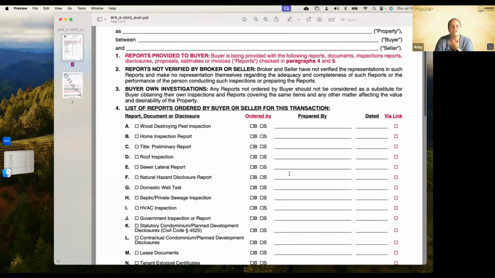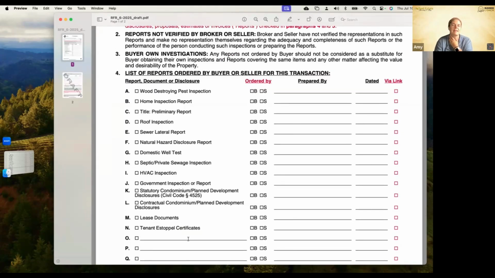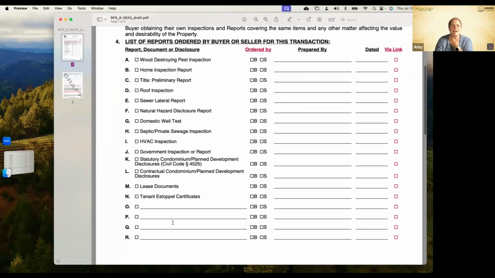That would be things like our CC&Rs, our covenants, conditions, and restrictions. Oftentimes those are a link in our preliminary title report, so we might click that box for link, or we might print those out and put them in. I like to put them in a home disclosure file. And it's got some extra lines here that you can fill out.